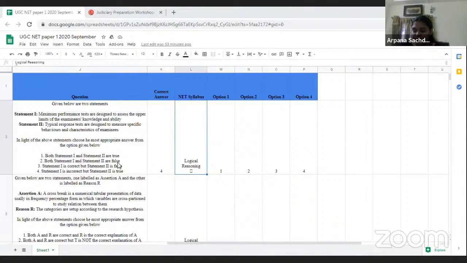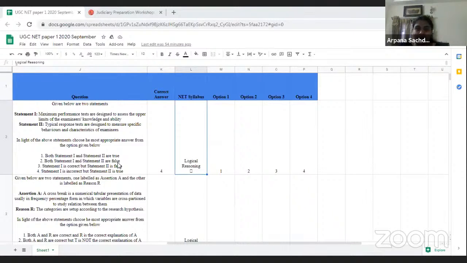And then in communication, there were only 2 direct questions, and other questions from communication were basically based on logical reasoning. They have used the logical reasoning pattern and asked communication questions, so they have mixed 2 units together. In mathematics and reasoning, there were 6 questions.